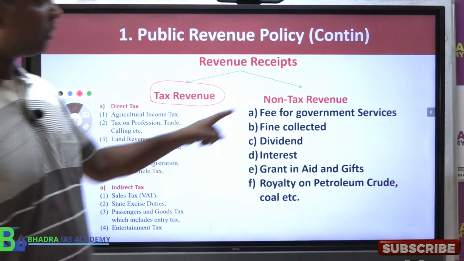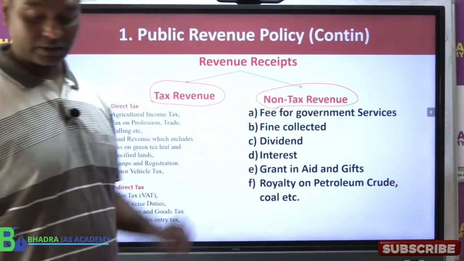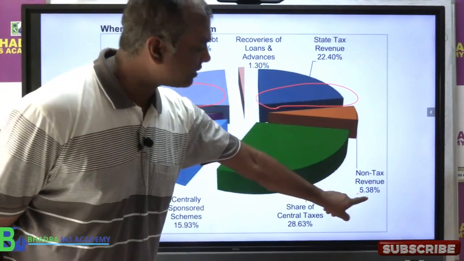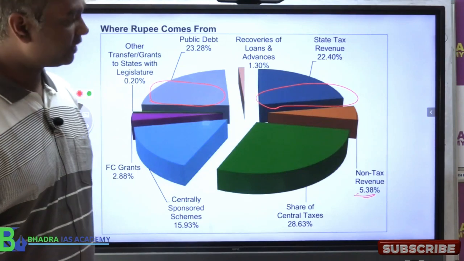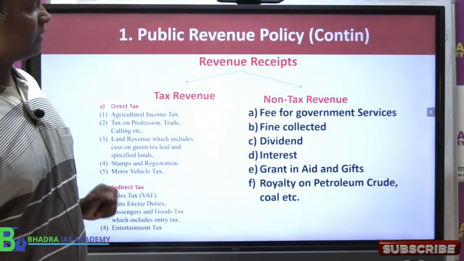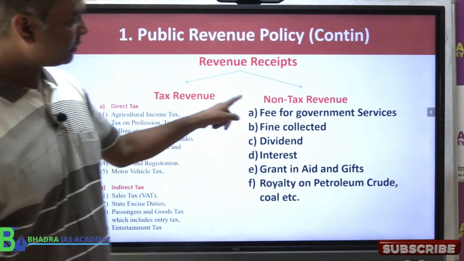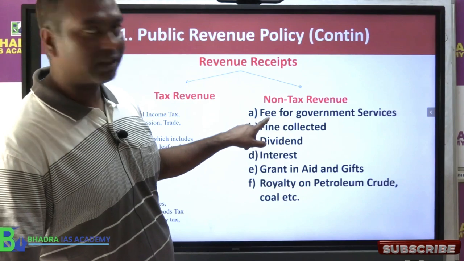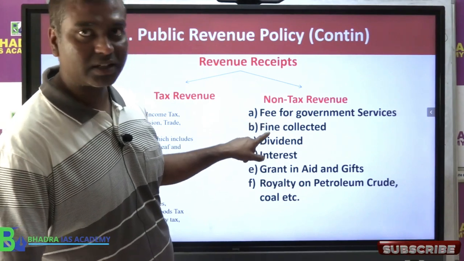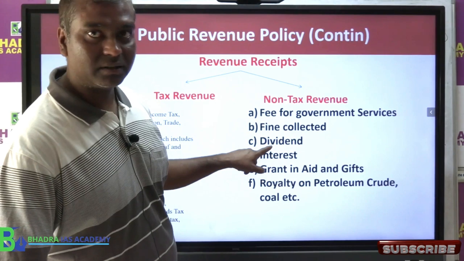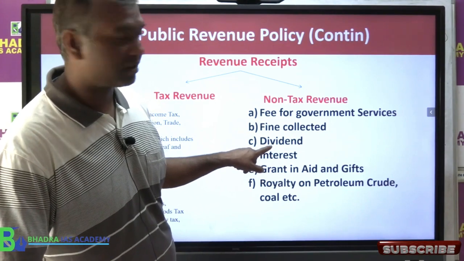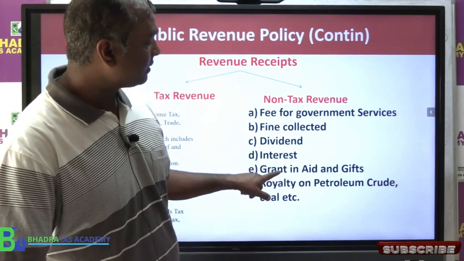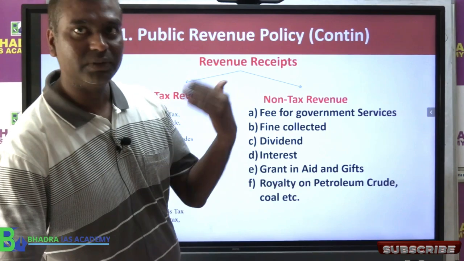Now the state government also gets non-tax revenue. How much? 5.38%. Where does this 5.38% come from? I have given the details here. Fee for government services, fines collected by government, dividend from investment in shares and business, interest on loans given by the state government, then grant in aid and gifts received from the central government.